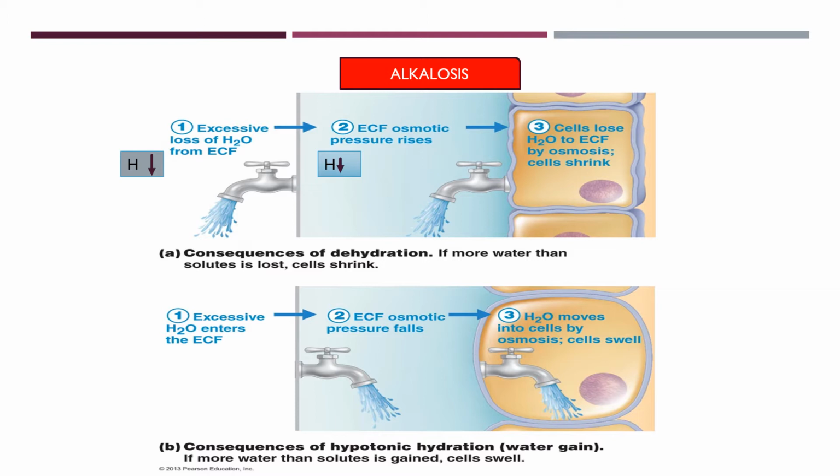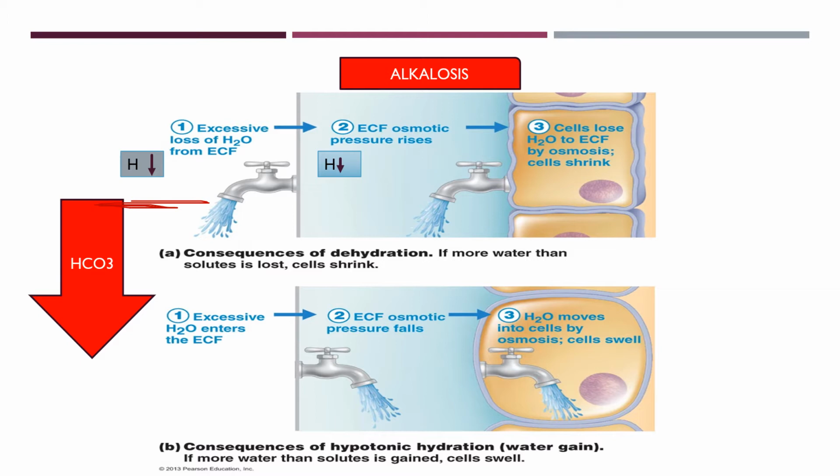In that case, the secreted H plus will be less. So what will happen then? The total amount of filtered bicarbonate cannot be reabsorbed. If the kidneys secrete less H plus, they will fail to reabsorb all the filtered HCO3 minus.